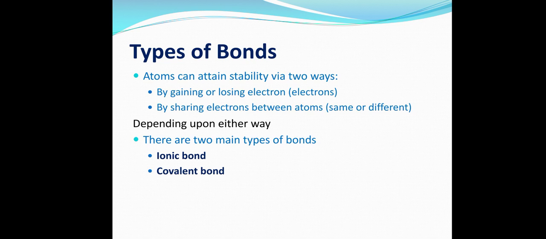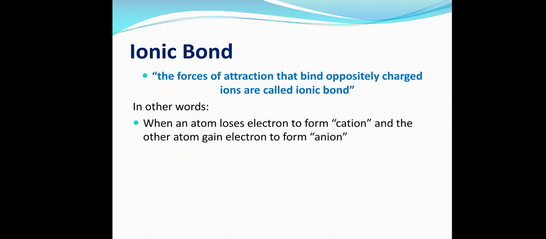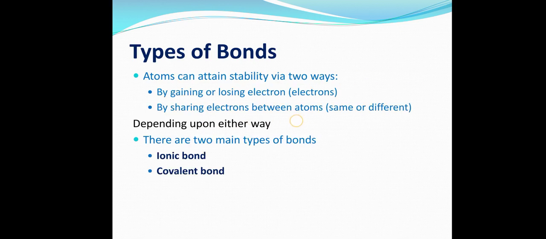Ionic bonds are the bonds in which electrons are lost or gained, but in the covalent bond, the electrons are shared between atoms. The covalent bond we will do in the next session, inshallah, but today we are going to do the topic of ionic bond. Let's take a look at the definition of ionic bond, and I hope you will listen very carefully and pay a lot of attention, so that these things are on your fingertips soon. The forces of attraction...